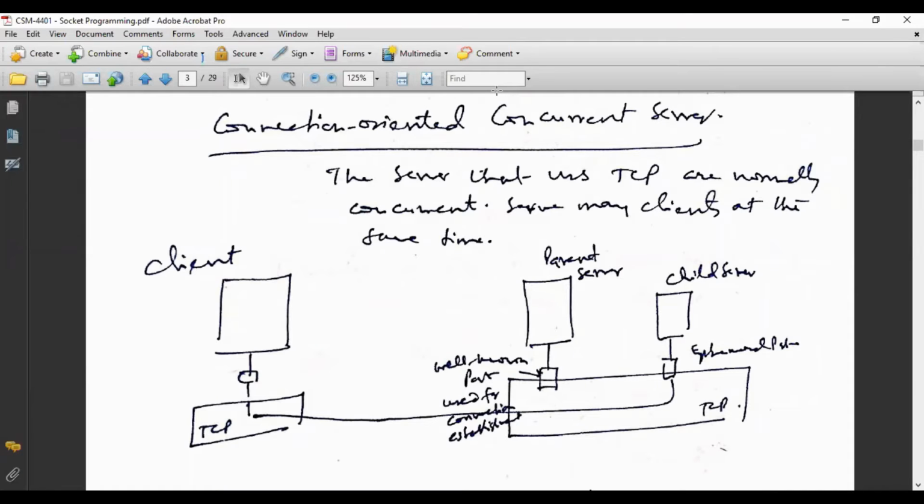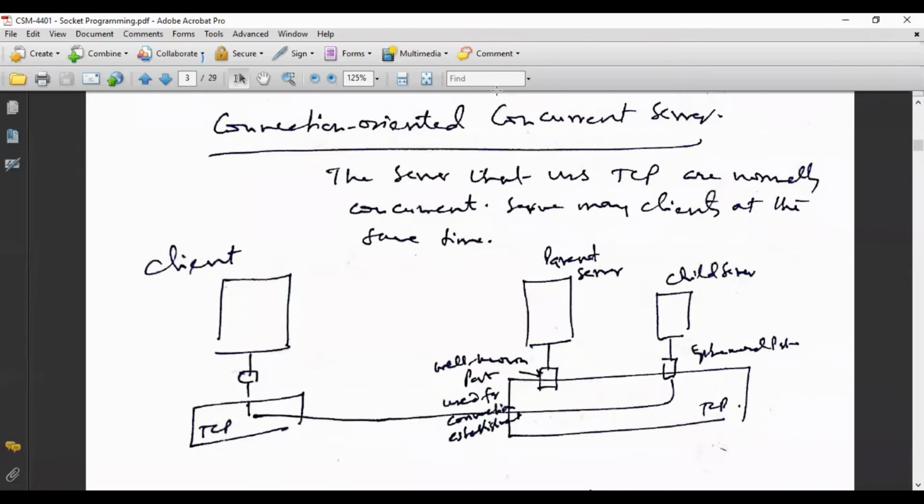What happens basically, if any client wants to get a service from the server, it requests the well-known port of the server, the well-known port used for connection establishment. So the first requesting client establishes a connection with the well-known port of the parent server.